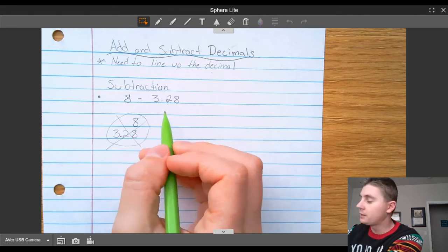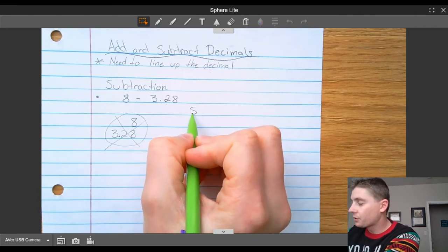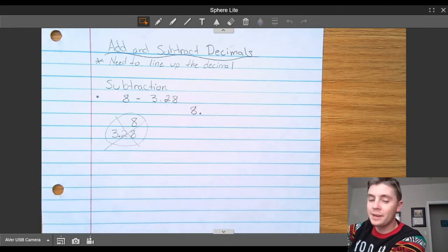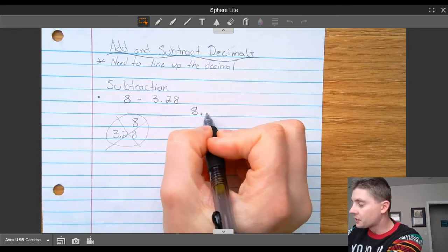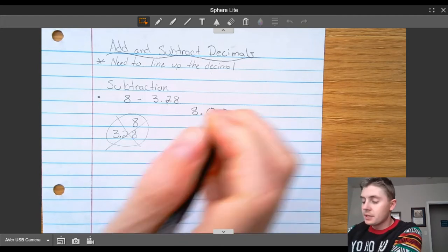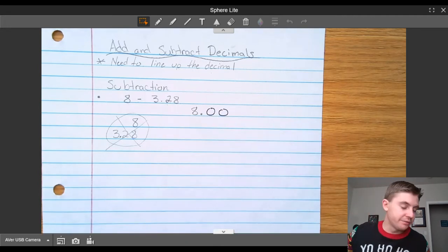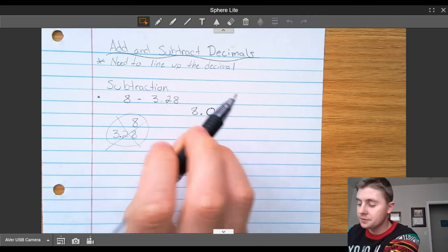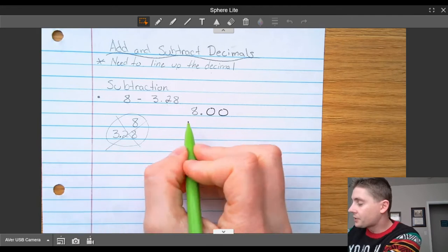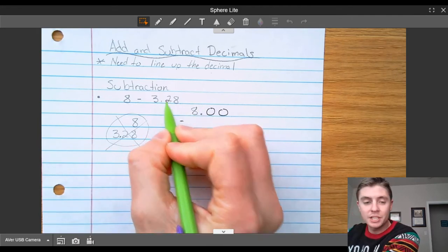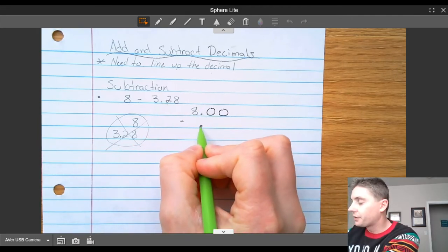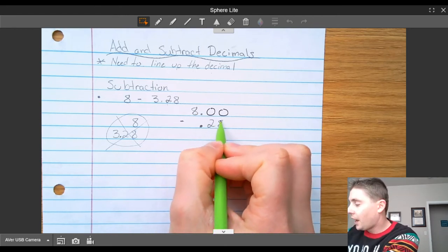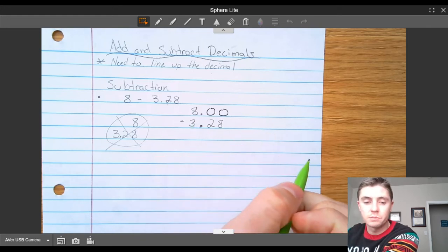The correct way to subtract these is to take my 8. Since this side is worth $8, my decimal goes at the end of a whole number, and I'm going to add 2 invisible zeros here, just to hold the place value. It's not going to change the value of the number. $8 is still the same as $8 and no cents. I'm then going to subtract this by lining up my decimal here. So I'm going to put my decimal down first, make sure it's lined up, and then I have 28 cents to the right, and I have $3 to the left of that decimal.